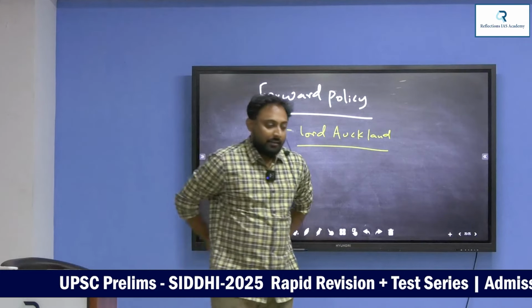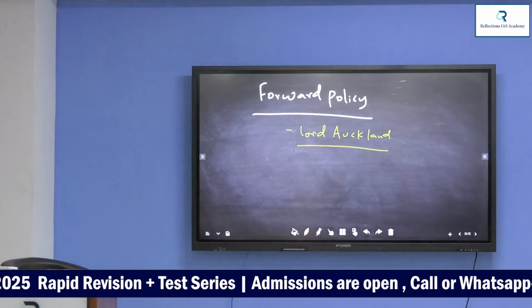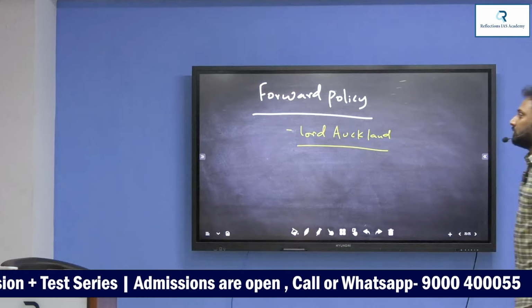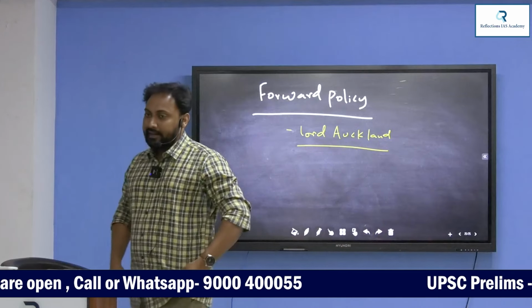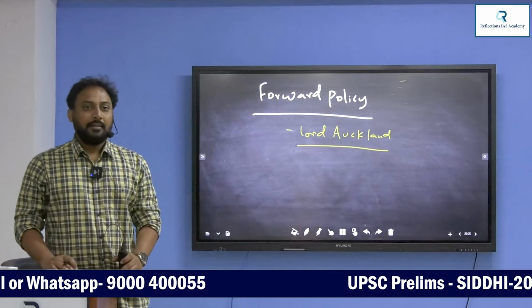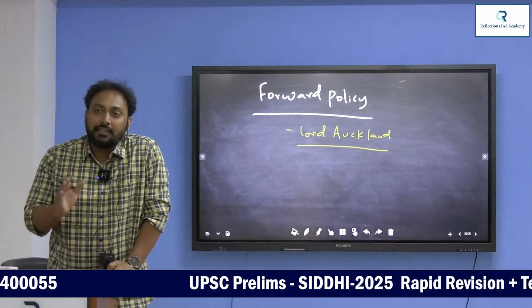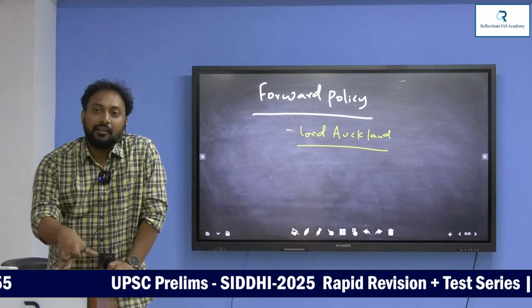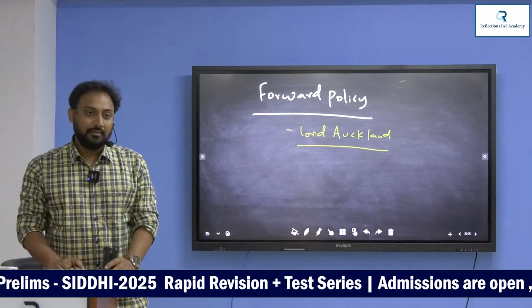Lord Auckland, Governor General, introduced forward policy in 1838. According to forward policy, the English East India Company shall interfere in the internal affairs of Afghanistan. This is forward policy. Okay na?